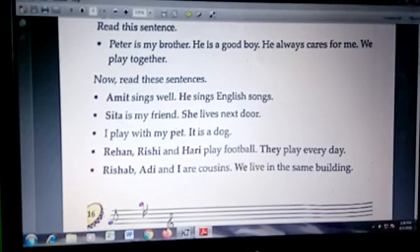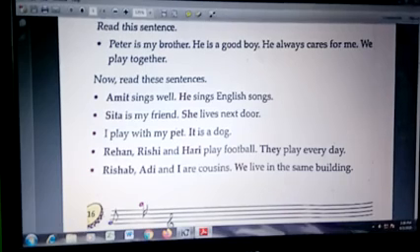Sita is my best friend. She lives next door. So who is she? Sita. In place of this naming word, we are using the pronoun she. I play with my pet. It is a dog. Who is this it? It is that pet dog.